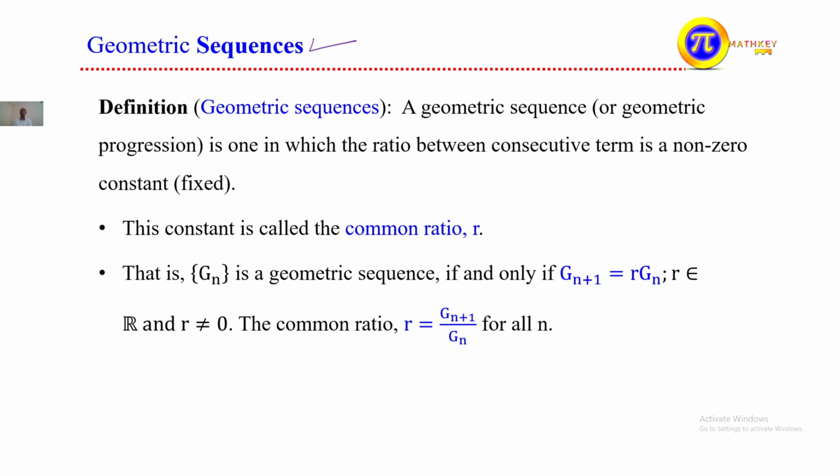what the difference between geometric sequence እና arithmetic sequence የሚለውን ለማየት first let's try to define what is geometric sequence or progression ማለት ምን ማለት ነው የሚለው ስናይ geometric sequence or progression is one in which the ratio between what two consecutive term is non-zero fixed or constant መሆን አለበት ወይም ደግሞ ተለዋዋጭ ያልሆነ።